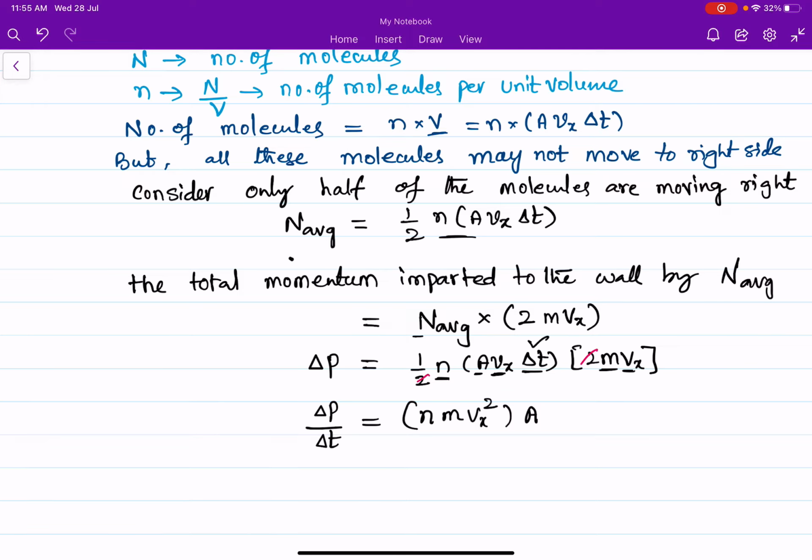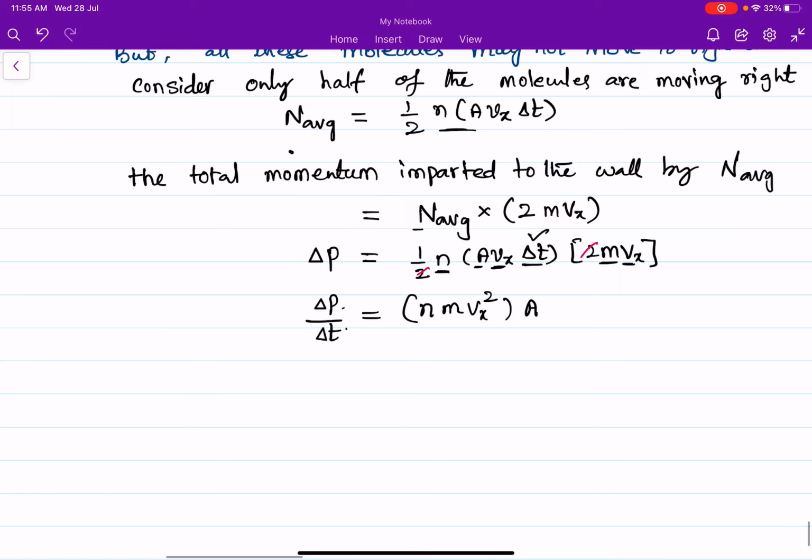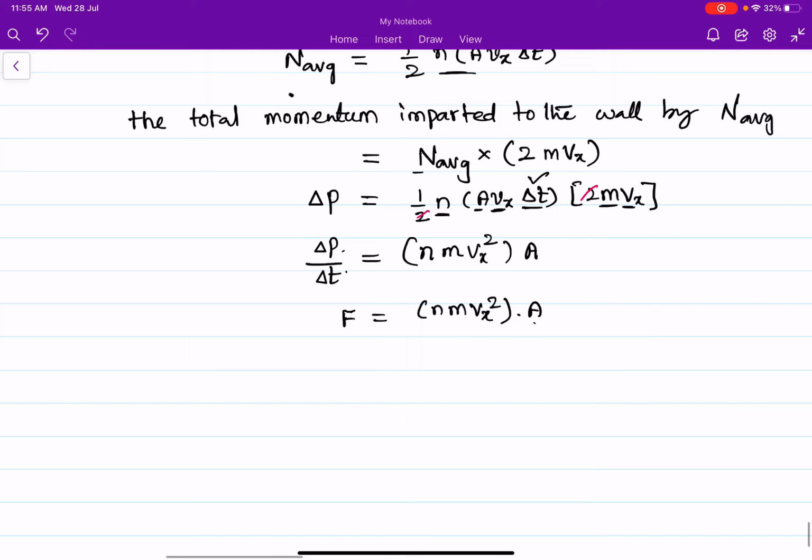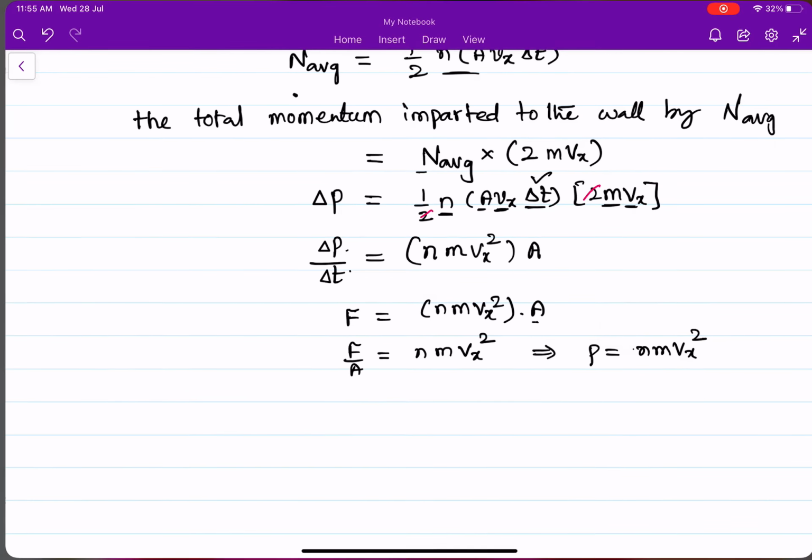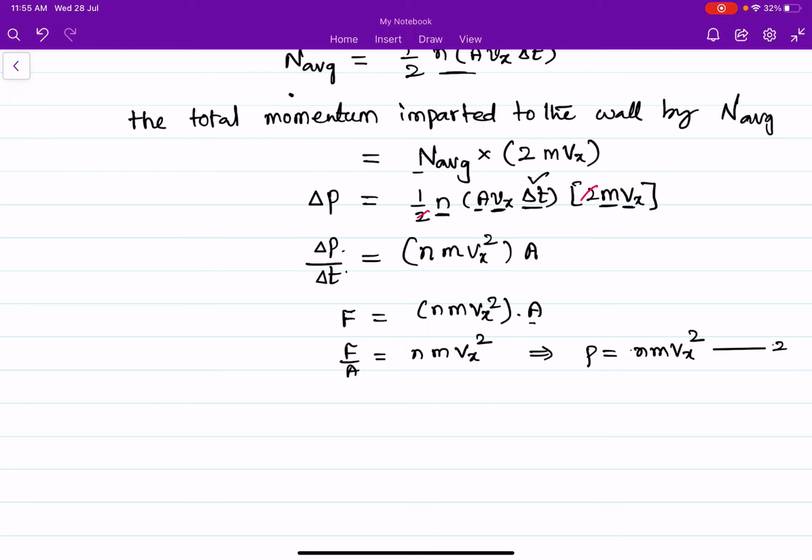Now change in momentum per unit time is force. Force is equal to n m Vx square into area. Now bring this area to the left side: force per unit area is n m Vx square. Force per unit area is pressure. So pressure P is equal to n m Vx square. Let us consider this as equation number 1.